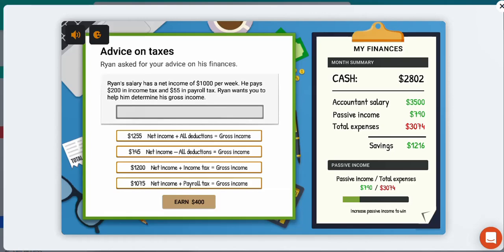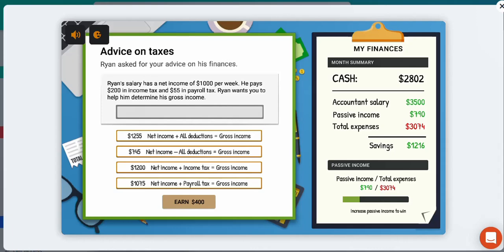Alright, so Ryan wants some help on taxes. Ryan's salary has a net income of $1,000 per week. He pays $2,000 income tax and $55 in payroll tax. Ryan wants to help him determine his gross income. So gross income is before. So if the net is that, we'll have to add up all of these. So this plus that gives us this.